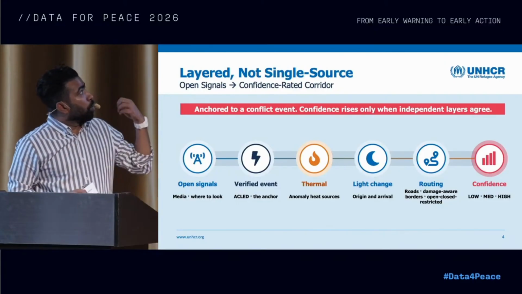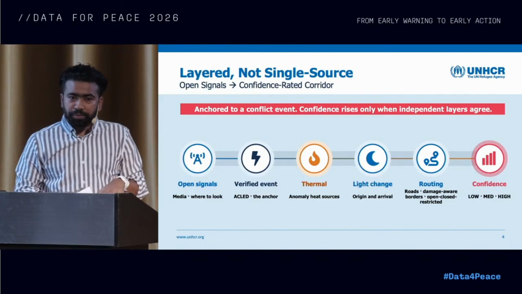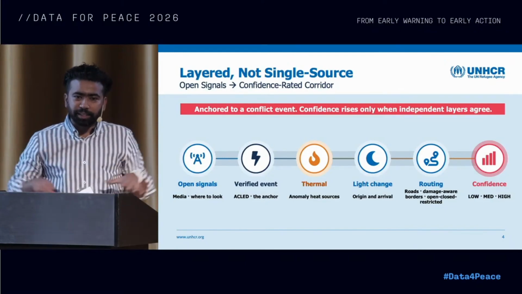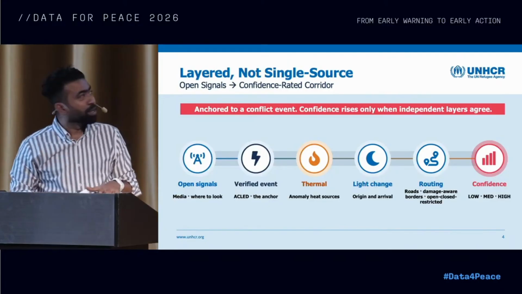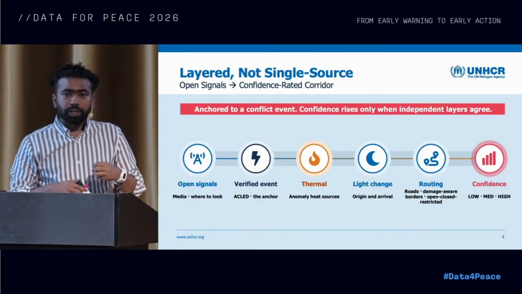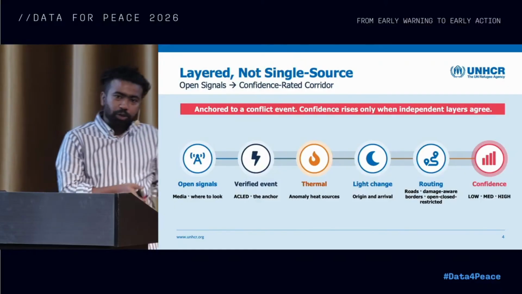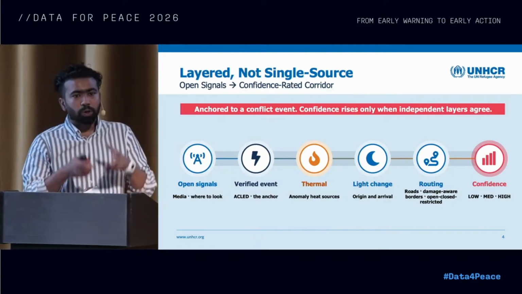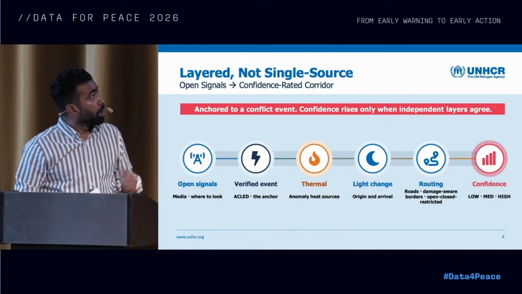Once those hotspots are given, we have the context instead of sensing the whole country itself, and we verify with accurate data where a conflict or an event has happened, and we anchor our signals on top of that event.